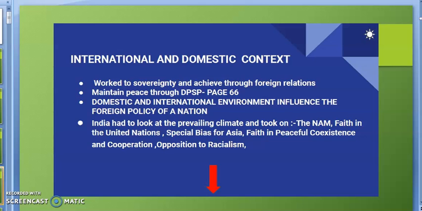internal and external, India started its foreign policy. At that time, India adopted the policy of NAM. It showed its faith in the United Nations. Then it also worked for the cooperation and development of Asia. India also believed in peaceful coexistence and cooperating with each other, and India also opposed racialism. So in such international and domestic context, India started its foreign policy.